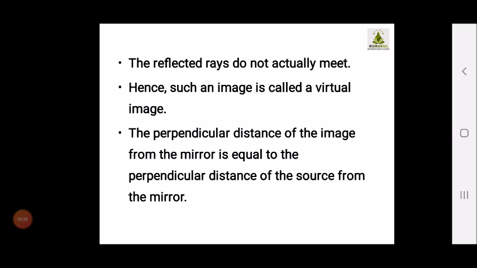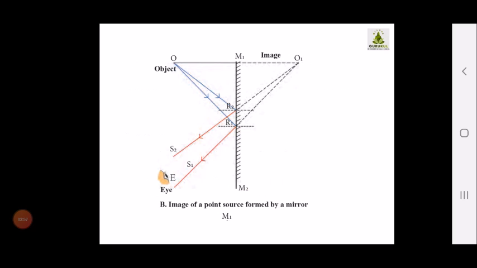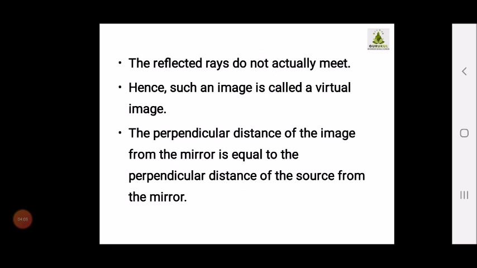Now what about these images? Actually, what is happening? If you look towards the diagram, are they exactly meeting at O1? No. So the reflected rays do not actually meet. Hence they are called a virtual image, because they are not meeting at a point.